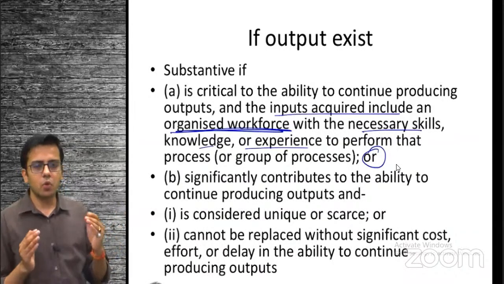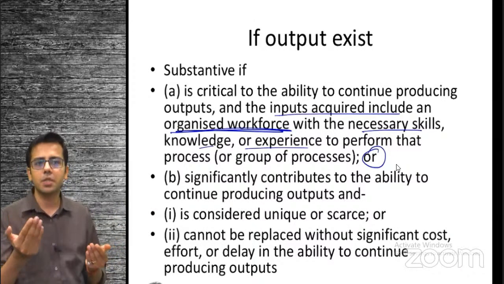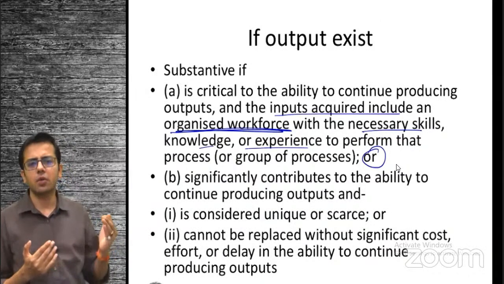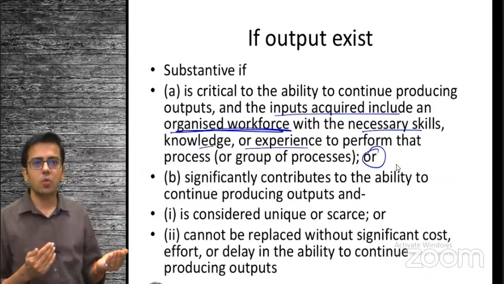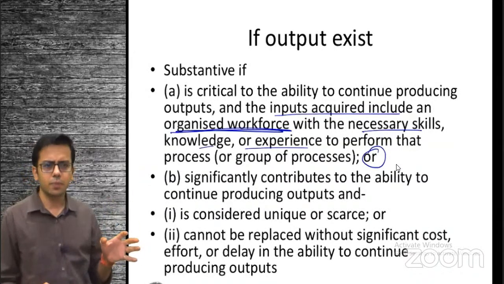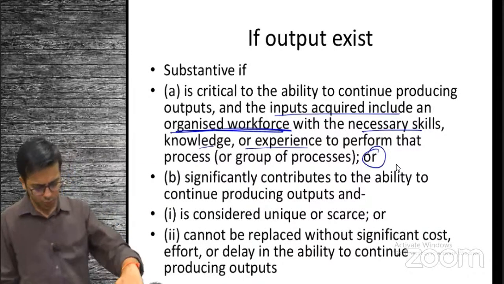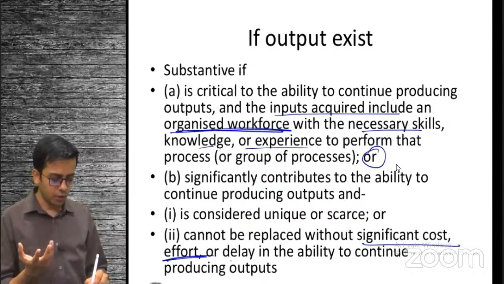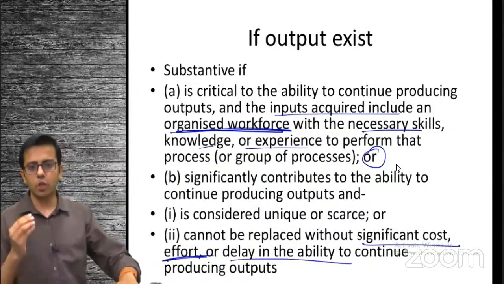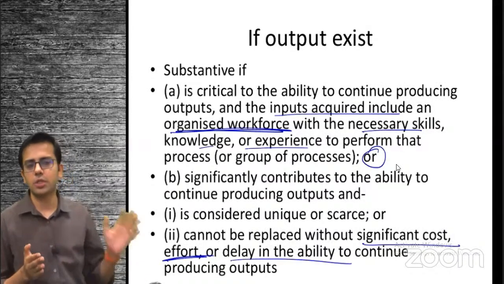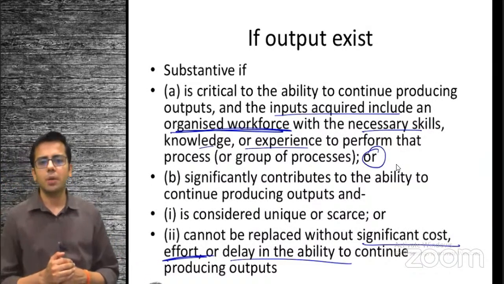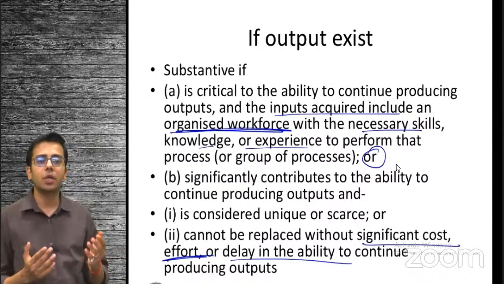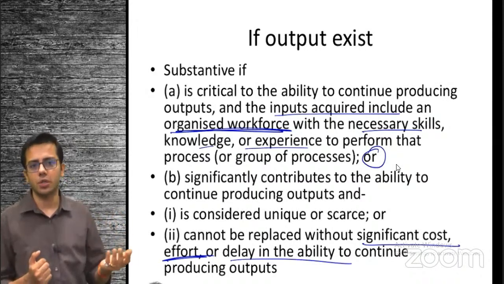So if anyone purchases your entity and has the workforce and wants to change this process, it will either cost substantially, or it will take lots of effort, or it will take a lot of time. So either you'll have to put in lots of effort to change the methodology in which the work is going on, or you'll have to incur huge cost to change this process, or it will take a lot of time for the process to change over the period.